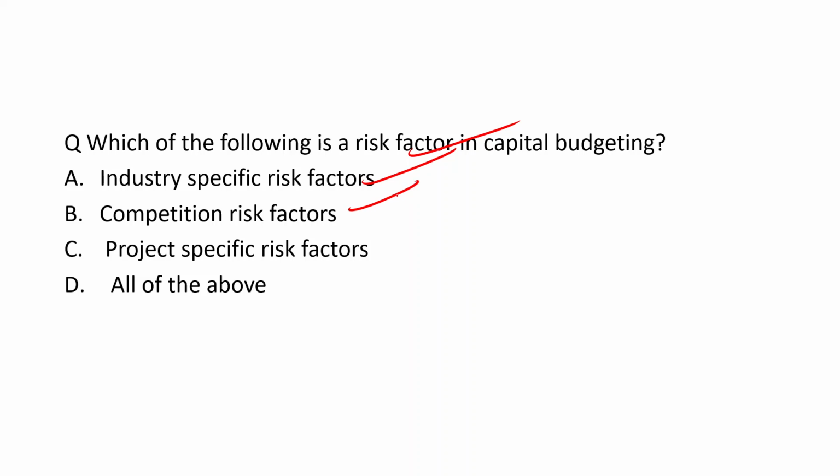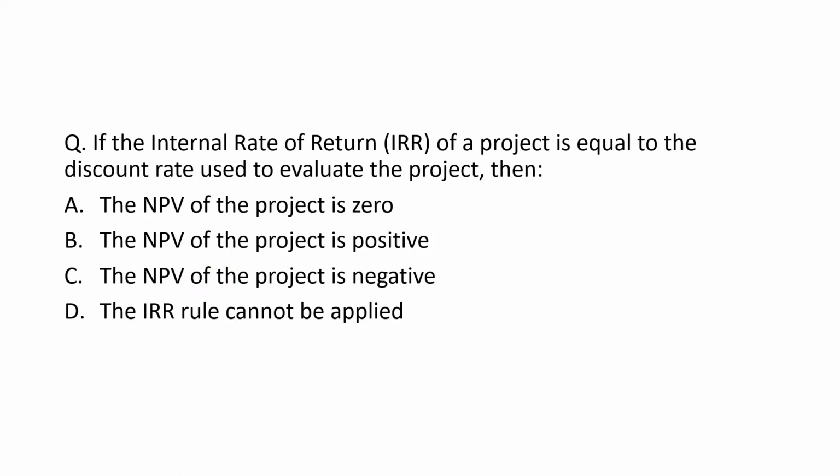Competition based: if two companies are competing and one company wants to take any capital budgeting decision, they will have to see what the competitors are doing. So this is also applicable. Project risk: investing in a project is associated with risk. So this will also be there. So obviously our right answer will be your favorite option, option D, all of the above. Next question.